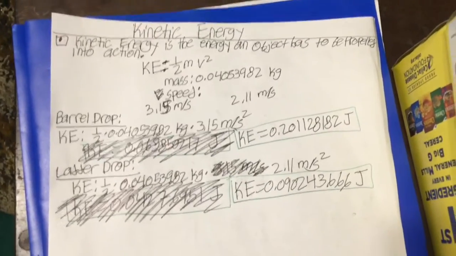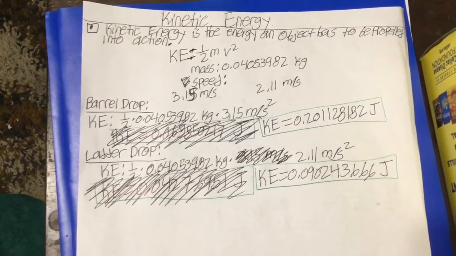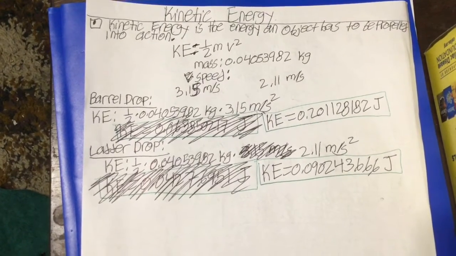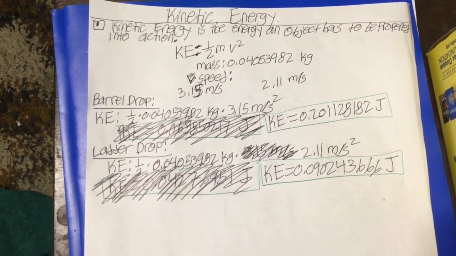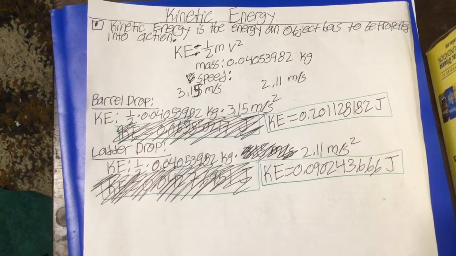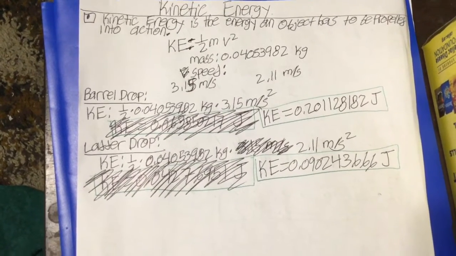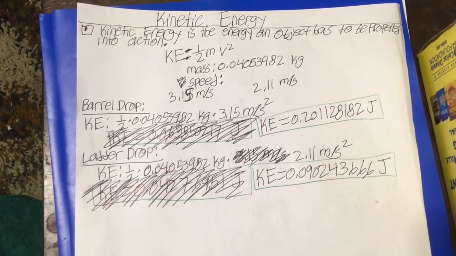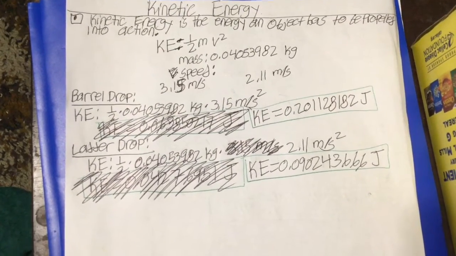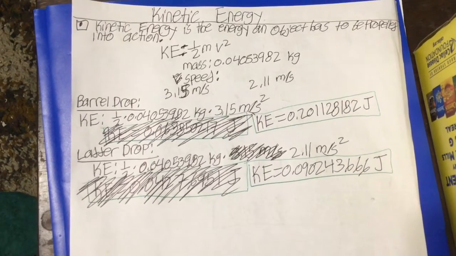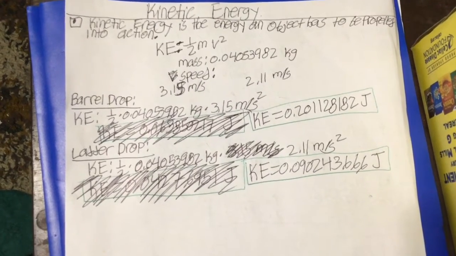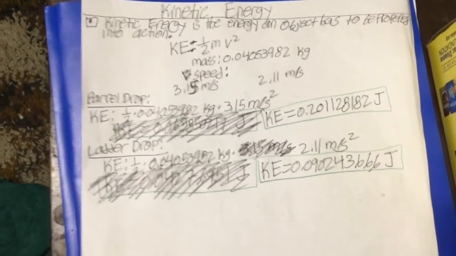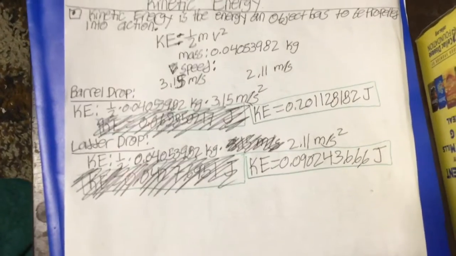0.0405398 kilograms. For when the cassette tape was dropped from the barrel, its speed was 3.15 meters per second. So when plugging all this into the formula, and also squaring the speed, you get the kinetic energy of 0.20112818 joules as the kinetic energy of the cassette tape when it was dropped from the height of the barrel.